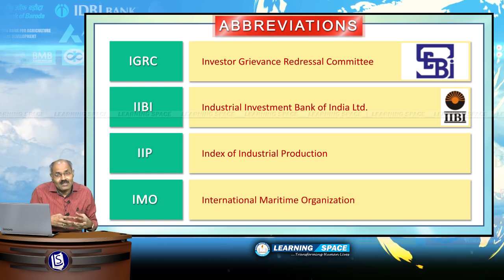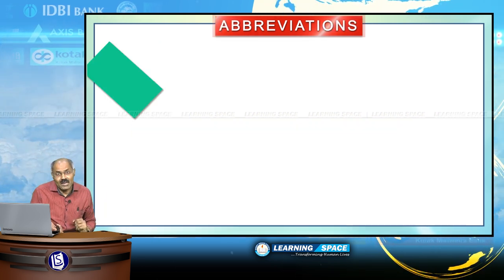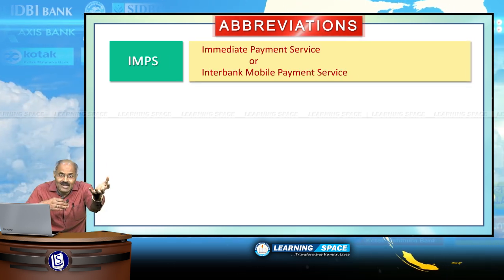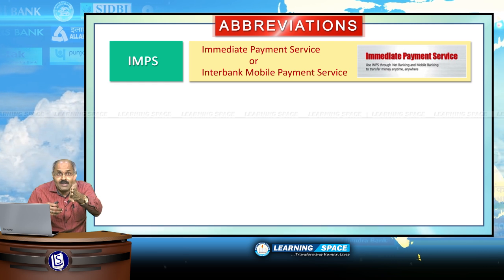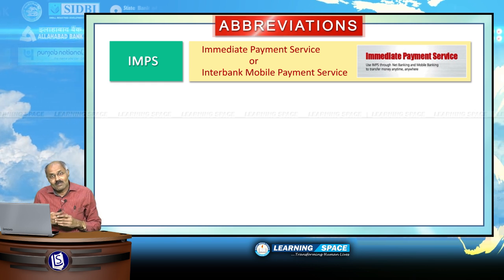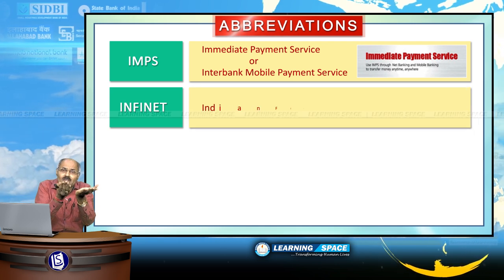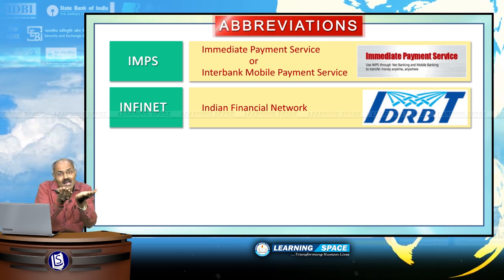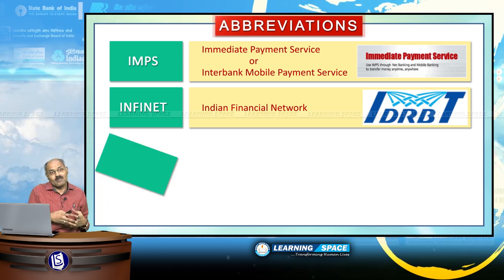IMO is International Maritime Organization. This is the organization with London as the headquarters, established in the year 1959. IMPS, all of you are well aware, basically to promote mobile transactions, transfer of money through mobiles, this Immediate Payment Service, or sometimes called Interbank Mobile Payment Service, is devised. Infinet is the backbone network for communications across the banks and financial institutions in the country, developed by IDRBT, a Hyderabad based organization. So Infinet is Indian Financial Network.